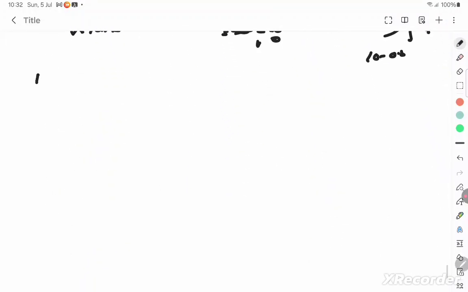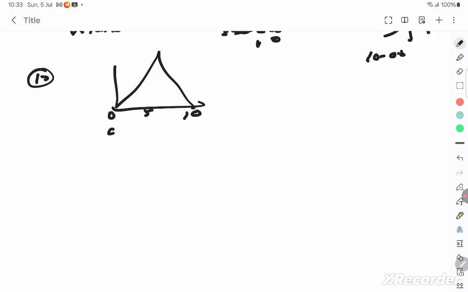So let's go to the 15th question, where the speed-time graph has been given, 0 to 5 and 5 to 10. What is the average speed in interval A, which is 0 to 10? You know that they've given it as 12. Speed is